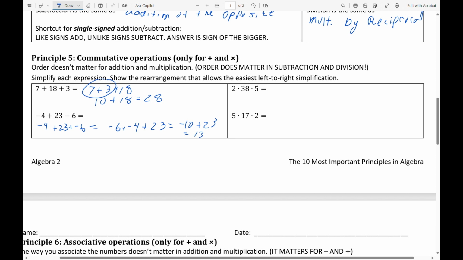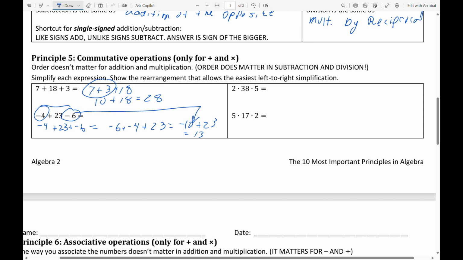Notice that we did a couple of different things. We had to rely on the fact that the definition of subtraction is addition of opposites, so that this then allows me to get to this problem here. I wouldn't write all those middle steps. Matter of fact, I wouldn't write anything except I would see -10 plus 23 is positive 13.